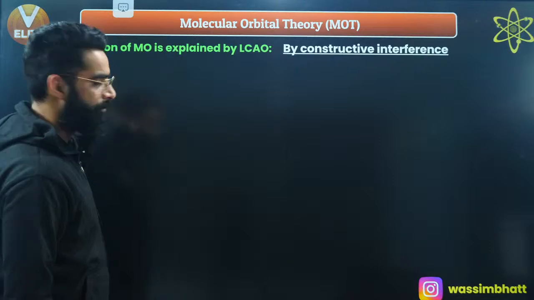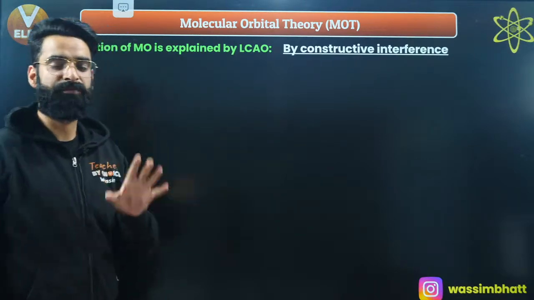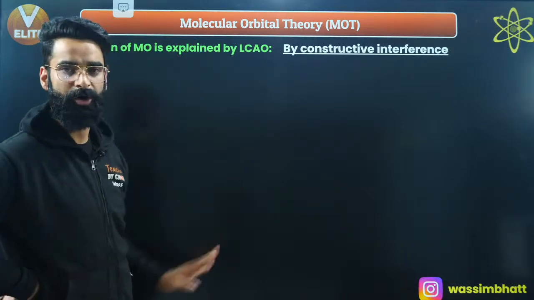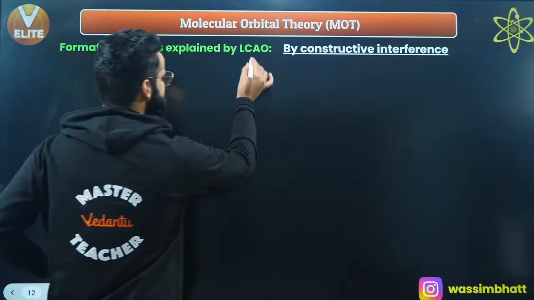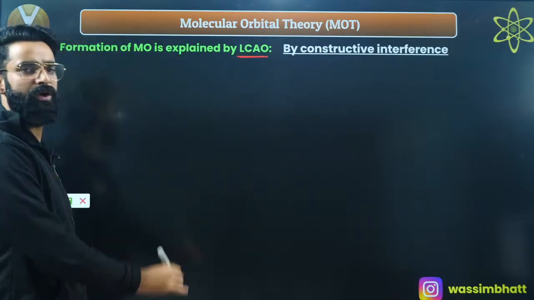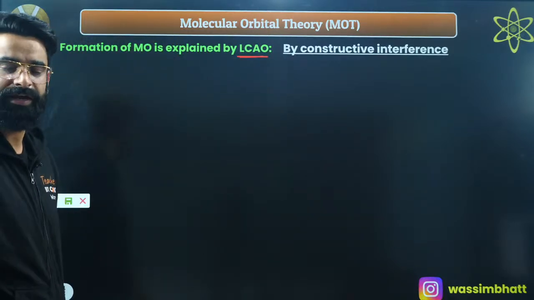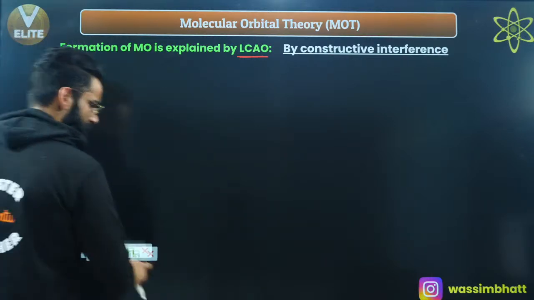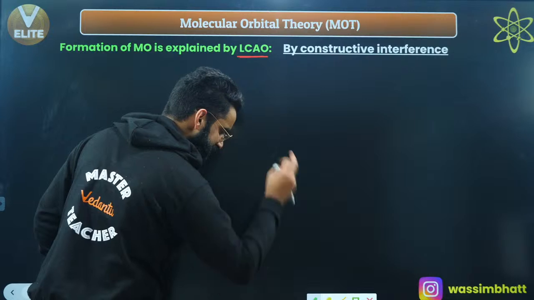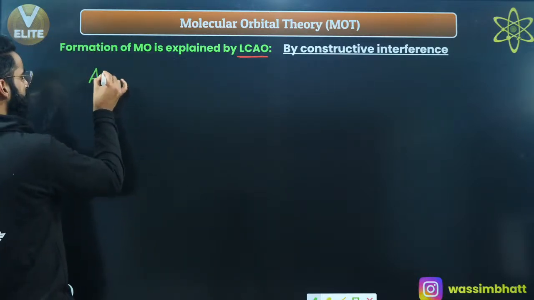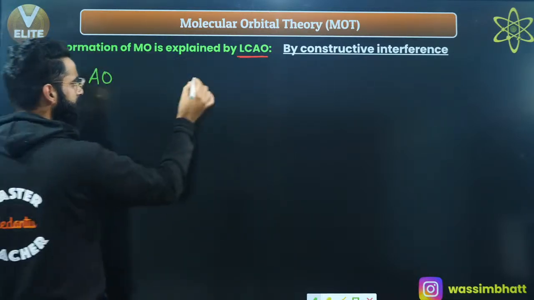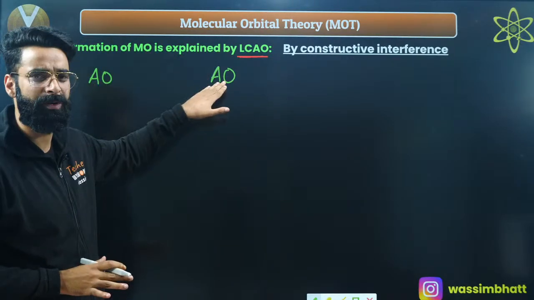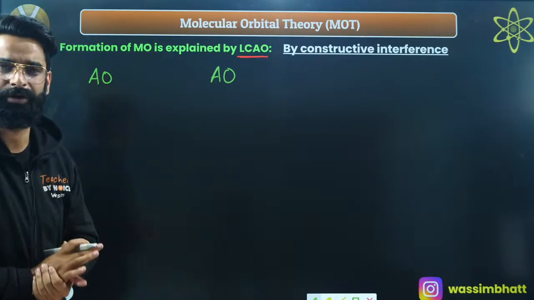Formation of molecular orbitals. How are these molecular orbitals going to get formed? It is going to be explained by LCAO, linear combination of atomic orbitals. This is something which is going to explain the formation of molecular orbitals, right? What does it mean exactly? See guys, for example, I'm taking the atomic orbital of one bonding atom A, and this is one more atomic orbital of one more atom, right? These are the two atomic orbitals of two bonding atoms which are going to form the bond first of all, right?